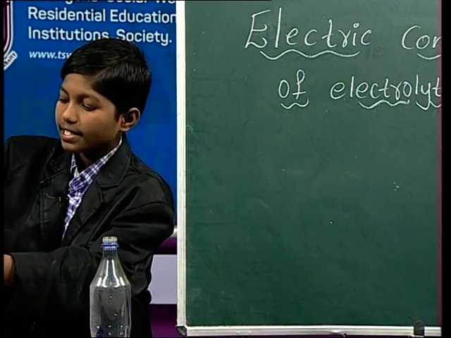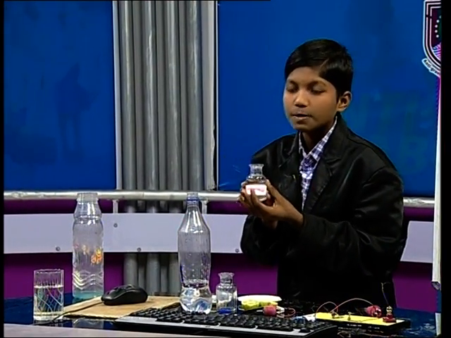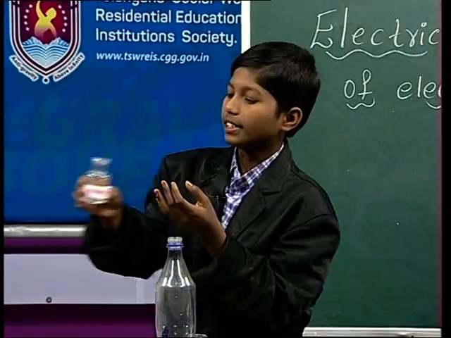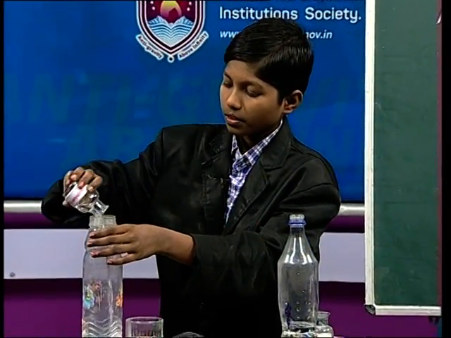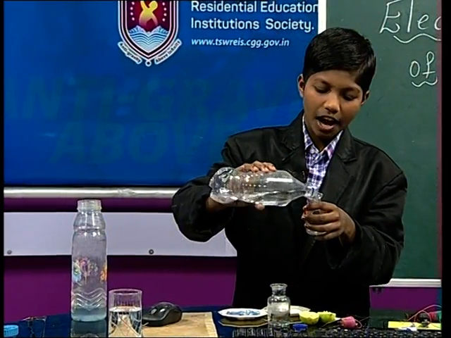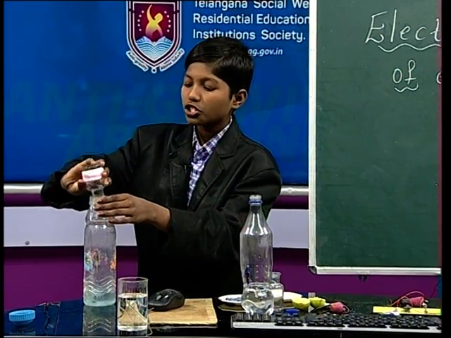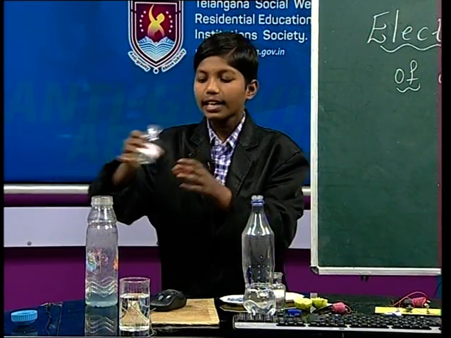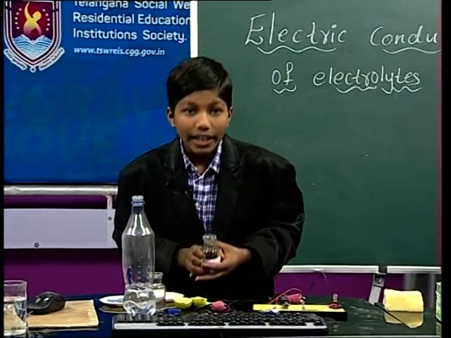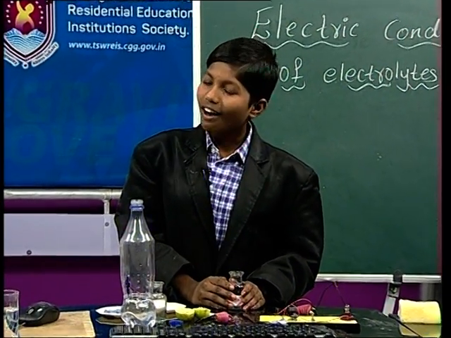Or else, instead of this bottle, we can use another bottle which is mixed with salt. Yes, friends, we have to wash it carefully, because when we wash the bottle clearly, in that situation, we can know whether the LED bulb is glowing or not.